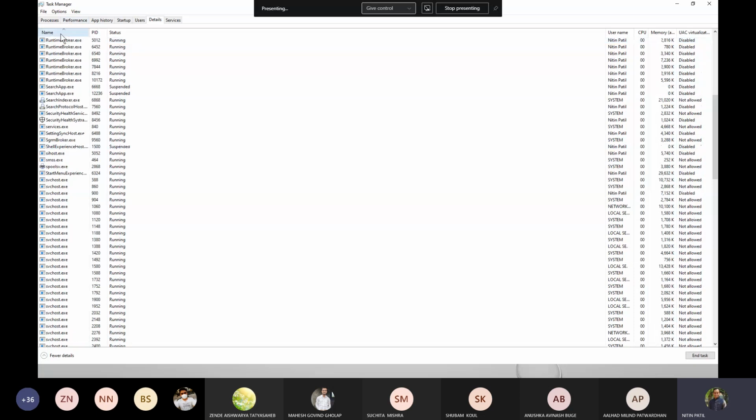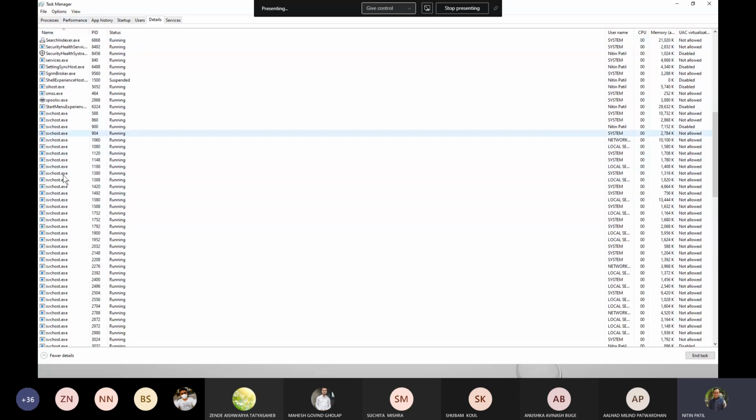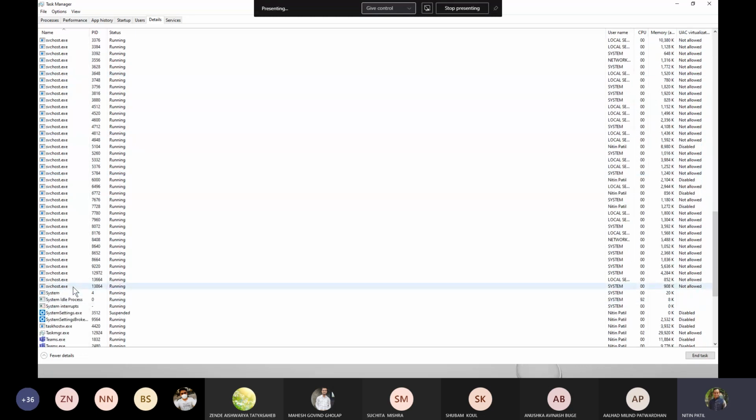Say for example, if I sort it by name, you may see that there are multiple services running as SVC host. Whether this is one program or multiple programs would be really difficult to know, but ultimately there is only one program running, with multiple instances. Okay, instances means copies, correct, and that's how it goes.